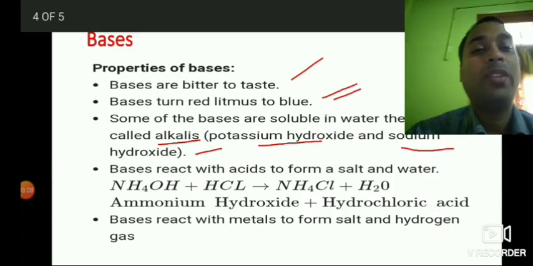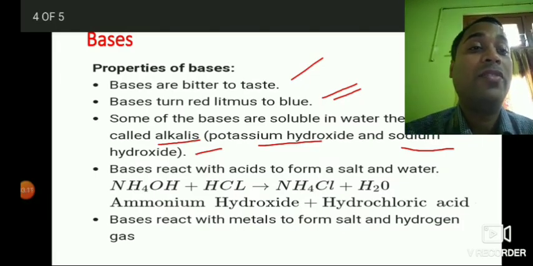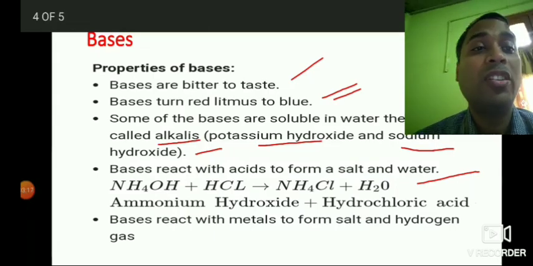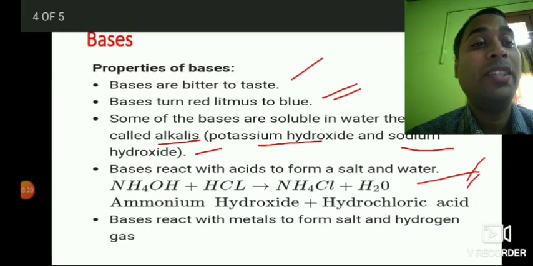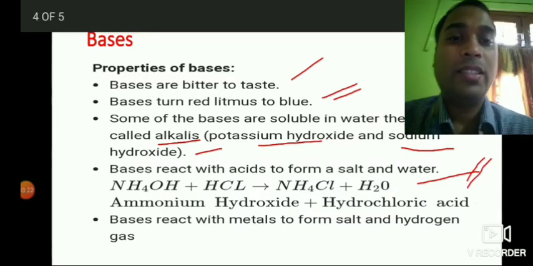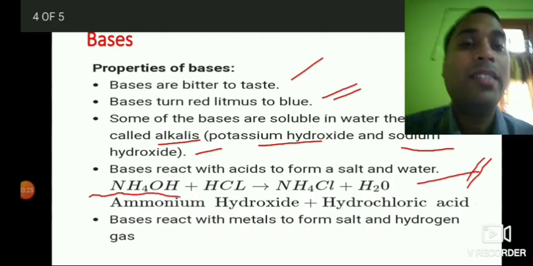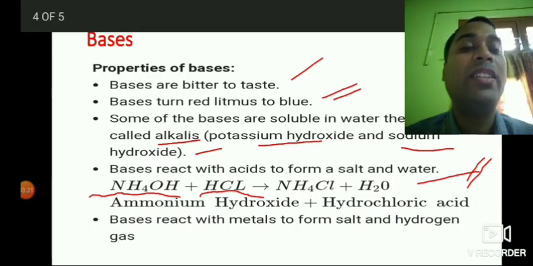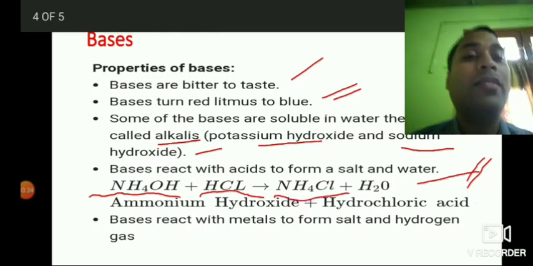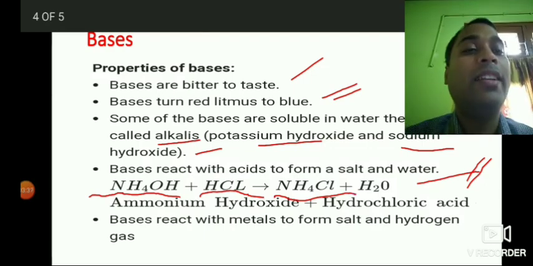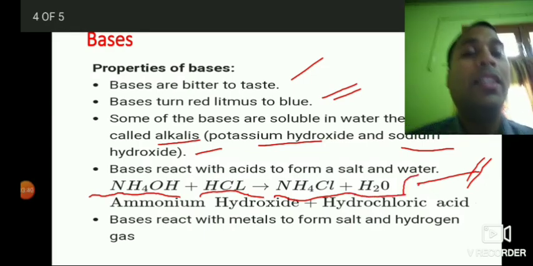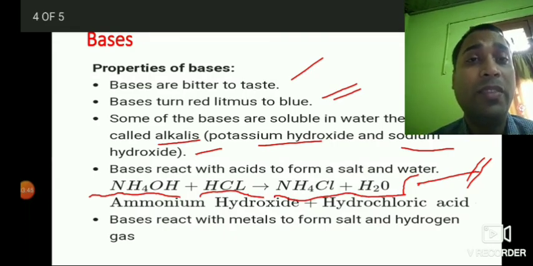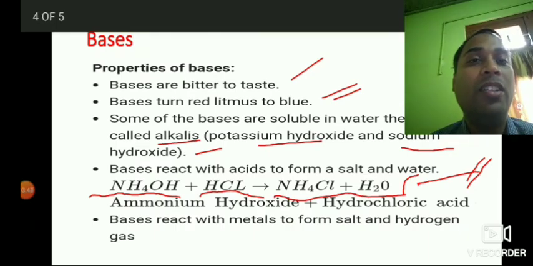Then the next property, bases react with acids to form salt and water. This reaction is also known as what? Neutralization reaction. So here this compound is the base and HCl is the acid. Now this is ammonium hydroxide and this is hydrochloric acid. So when they react, they form ammonium chloride, which is a salt, and then H2O, which we know already is water. So this is basically a neutralization reaction, and we will discuss it again later.